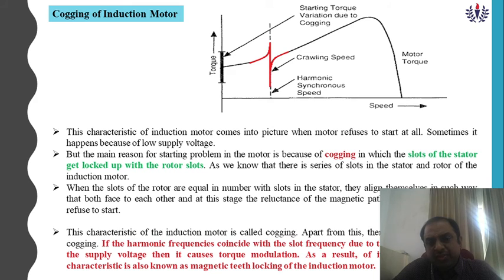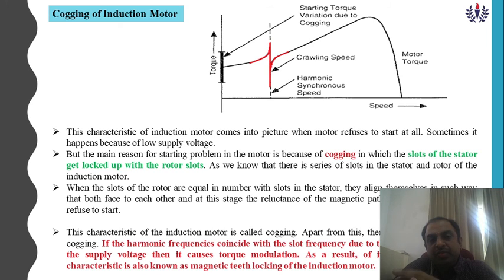If the harmonic frequencies coincide with the slot frequency due to harmonics present in the supply voltage, then it causes torque modulation. As a result, cogging occurs. This characteristic is known as magnetic teeth locking of the induction motor. So again I will explain: cogging means the slots of the stator get locked up with the rotor slots. This is my first point.